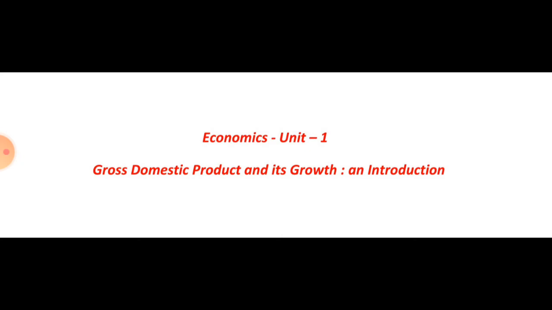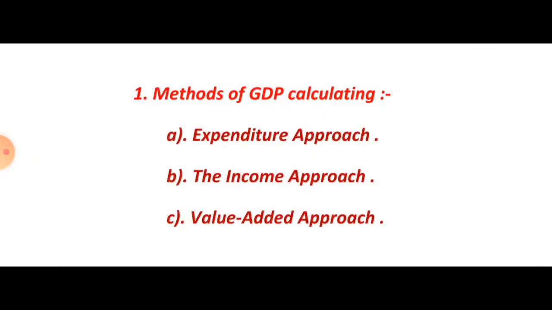In the last class, we learnt about the definition of GDP, national income, gross national product, net national product, net domestic product, per capita income, personal income, and disposable income. Today we discuss economics, Unit 1, lesson: Gross Domestic Product and its growth, and introduction. Now we learn about gross domestic product.